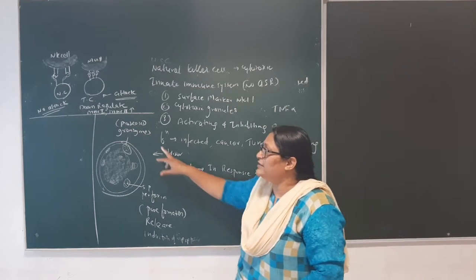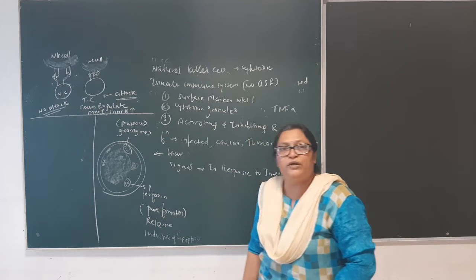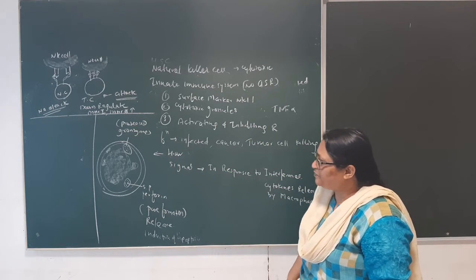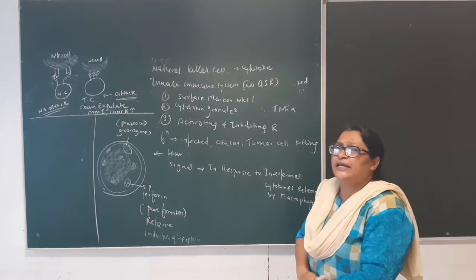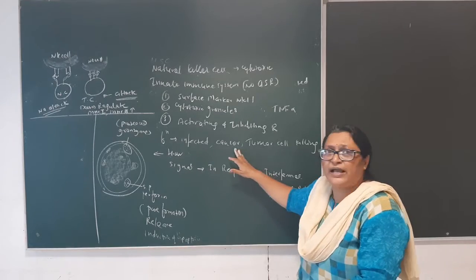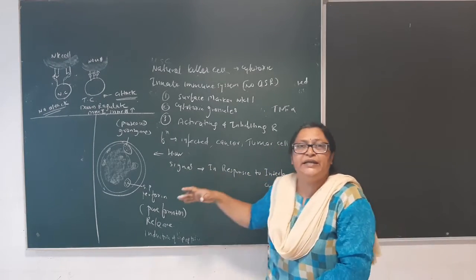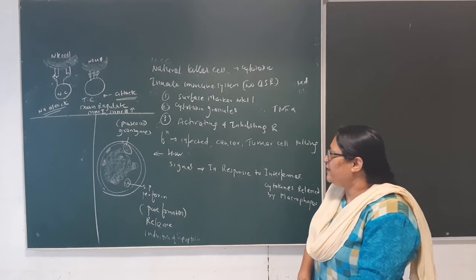Therefore, the natural killer cell consists of granzymes, proteases, enzymes, and the special protein perforin, and it is termed a cytotoxic cell. Its function is to kill the infected cell. Second, it can differentiate cancer and tumor cells from normal cells and start killing them. This is also a main function of the natural killer cell.